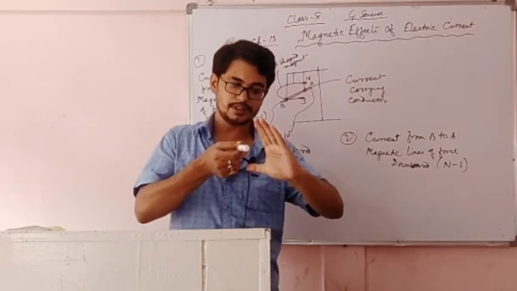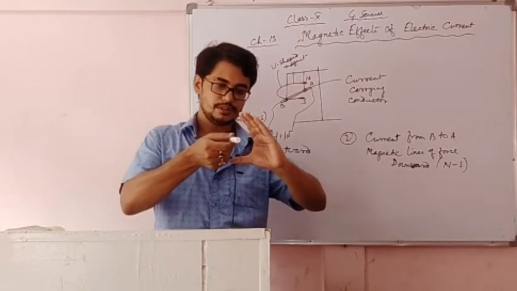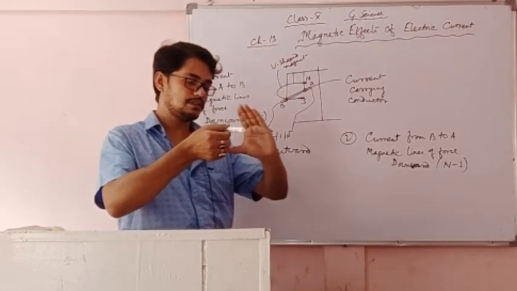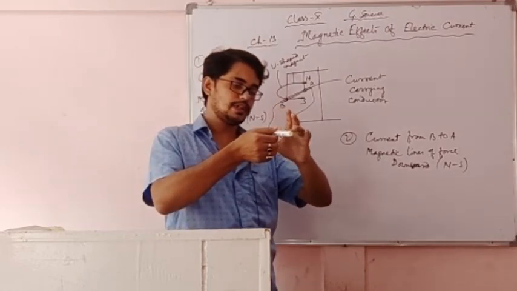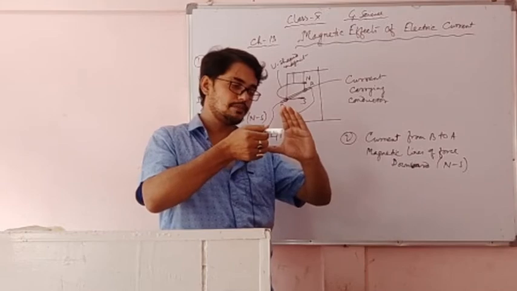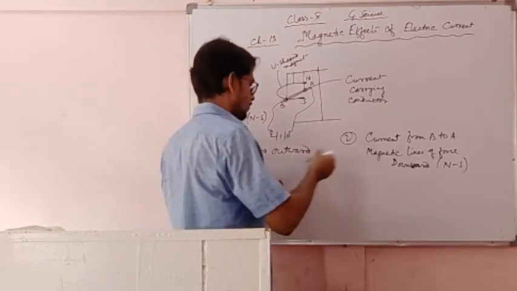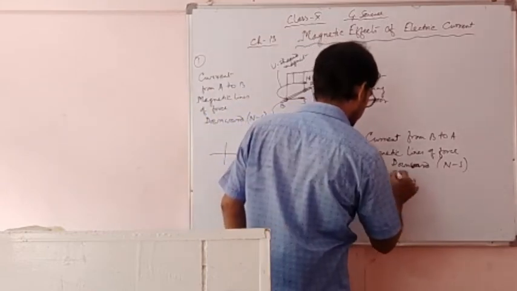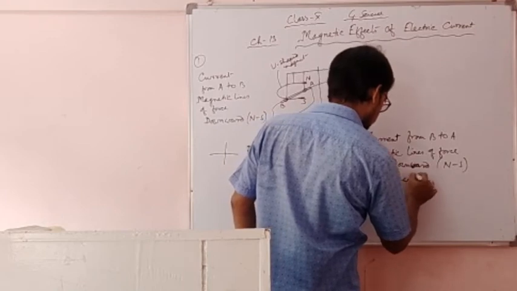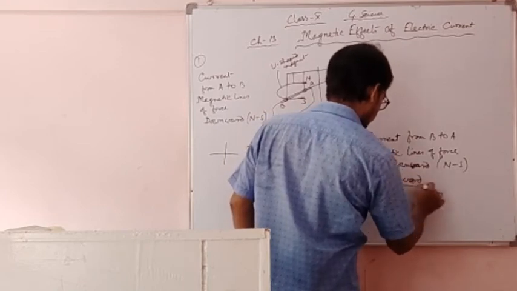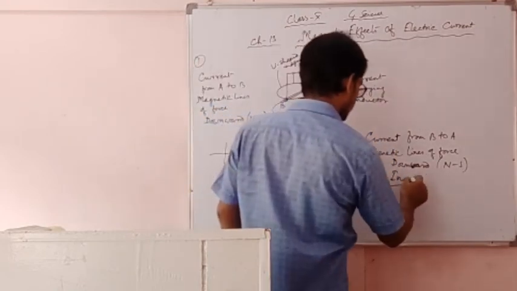That means the current is going from this end to this end. Then it is observed that when the key is on, this conductor moves inward. There is a force, and it is inward. Earlier outward, now inward.